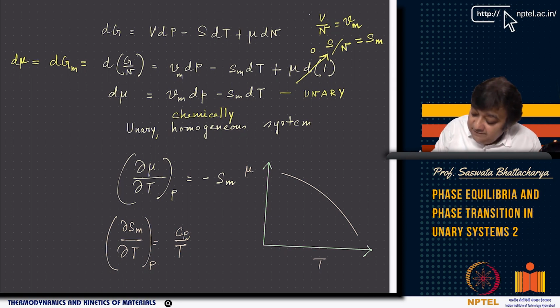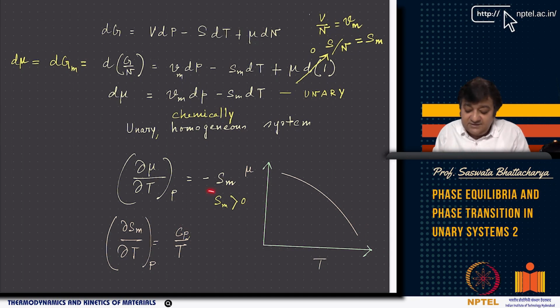So if I have this curve, I go to any point and draw a tangent, and I basically get the slope. And the slope, as you can see, since Sm is always greater than 0, so minus Sm means it's always negative, right? The slope is negative. As you can see here, the slope has to be negative, because this is minus Sm and Sm is greater than 0.